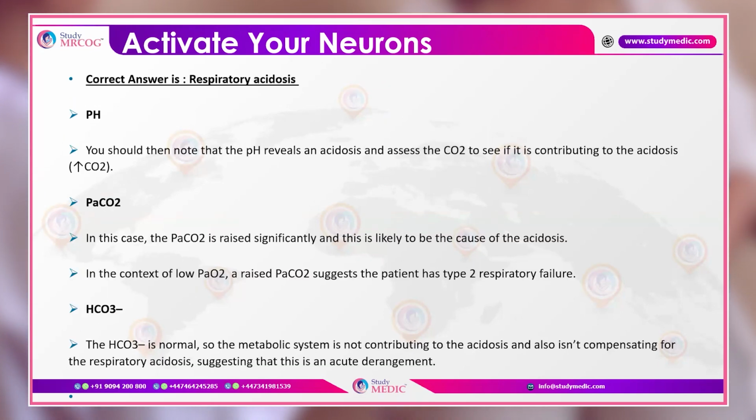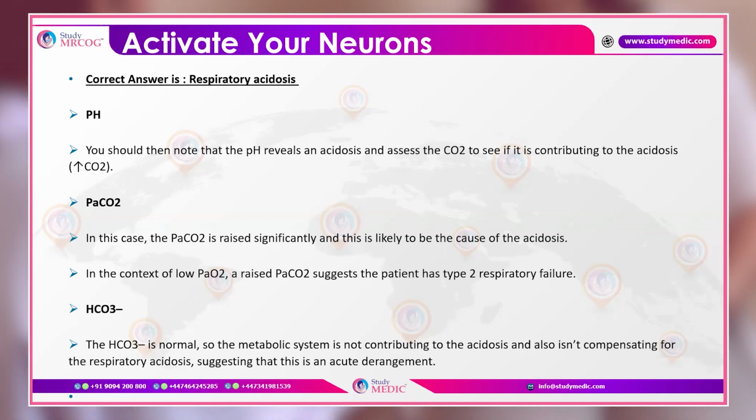Here you can see that the pH is going towards the lower side, so this is acidosis. Bicarbonate is within the normal range, so this is not a metabolic disorder. Carbon dioxide is raised significantly, which means this is a respiratory disorder.